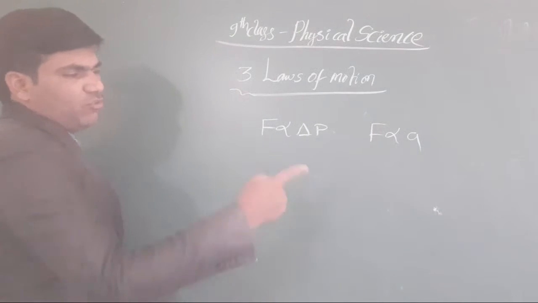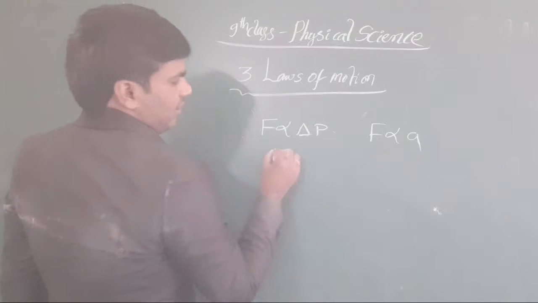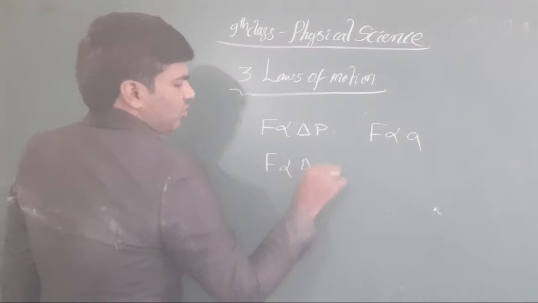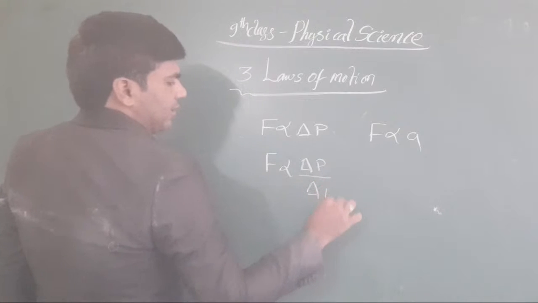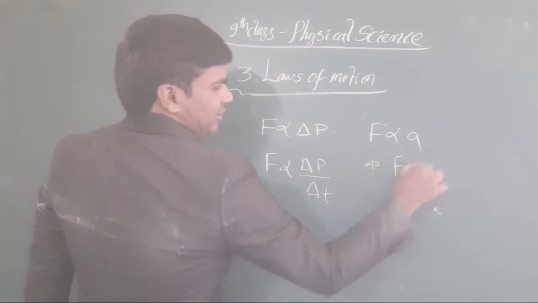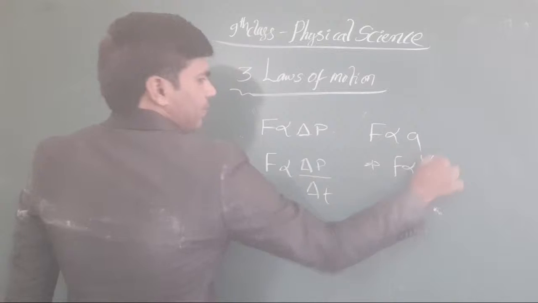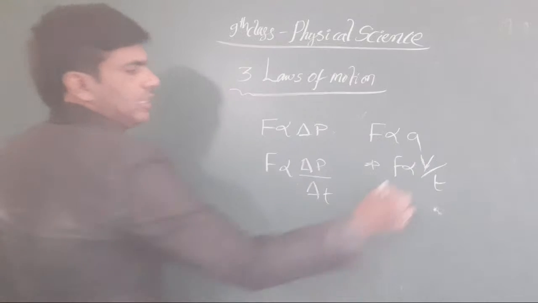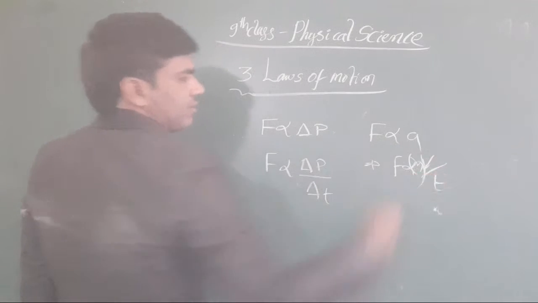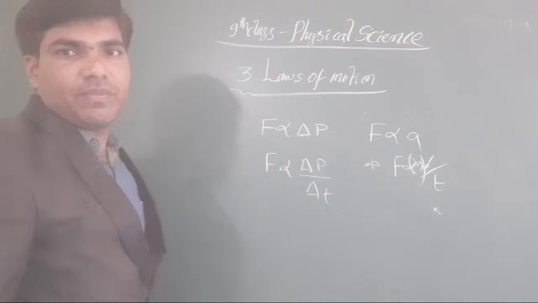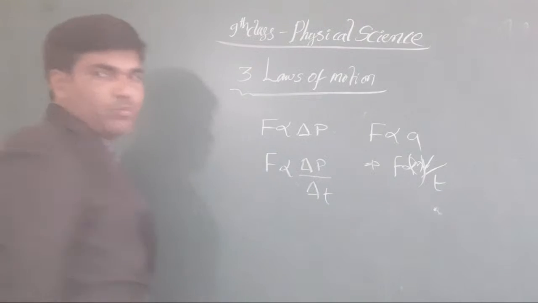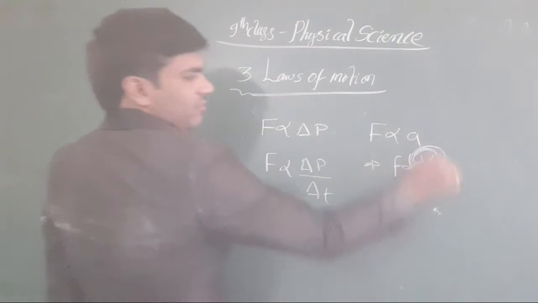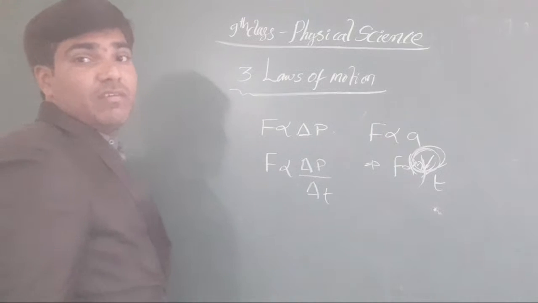From these two things, F is directly proportional to del P by del T. Indirectly it indicates V by T. Now F is directly proportional to V by T, and automatically we take M here, so it is M into V by T. MV is the momentum.